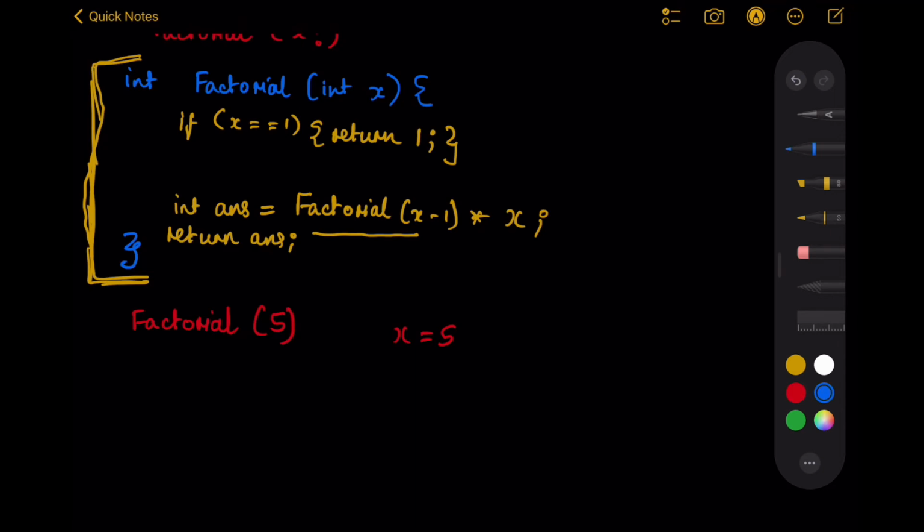Now you know that we have something known as a stack, a function call stack. What happens in a function call stack is that whenever you call a function, a new element is created for that function call, and as you keep calling a method, a new element keeps coming at the top. Once you have reached the base case, it will start popping out those elements in the order of last in, first out. That's why this function stack behaves like an actual stack.